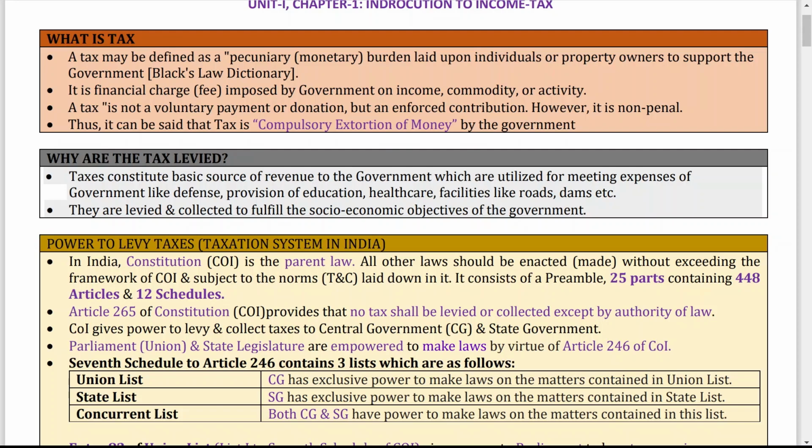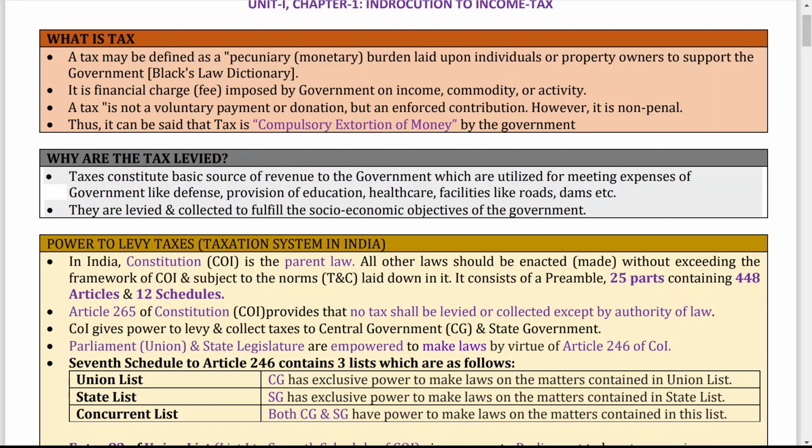So all other laws should be enacted without exceeding the framework of the Constitution of India. That is very important, because no law is beyond the Constitution. The Constitution is the highest law in the country. It consists of a preamble, 25 parts containing 448 articles and 12 schedules.